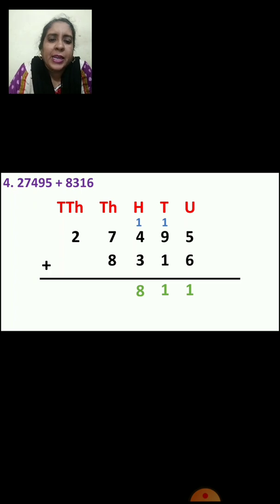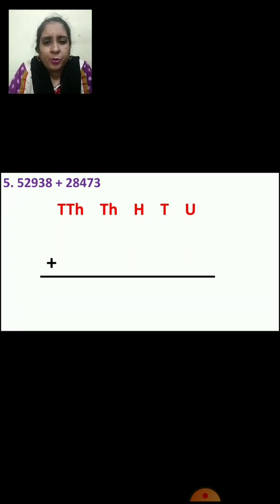Now we will see thousands place number. Now 7 plus 8, yes, 15. So 5 will be down and 1 will go in 10,000s place. Now we will add 10,000s place number. Now 2 plus 1 is how much? 3, right? Very good. So what answer do we get? 35,811. Now we will do the next number.